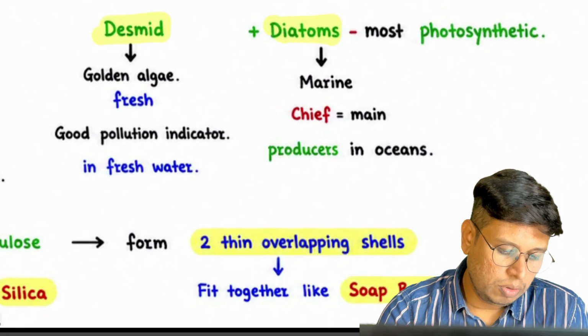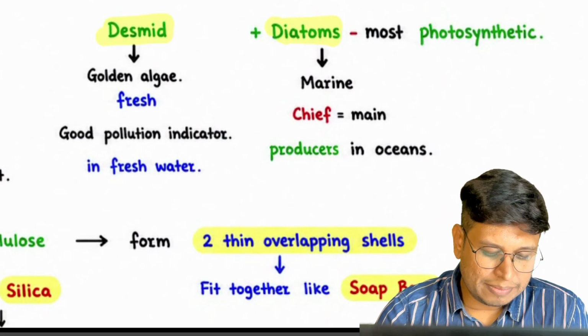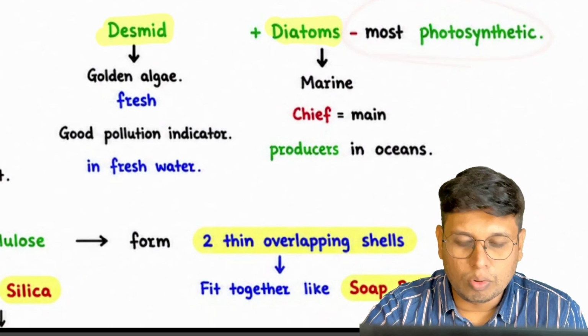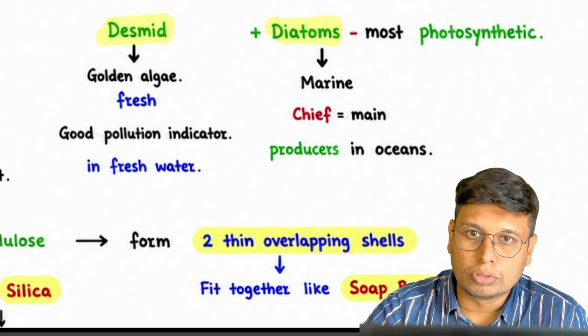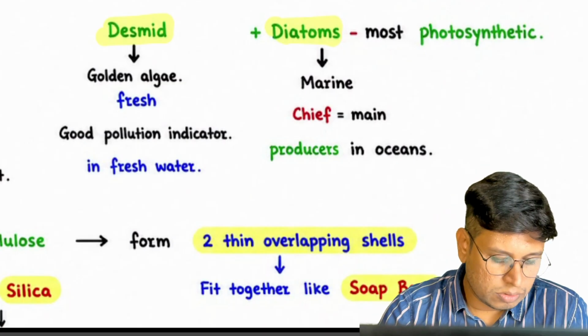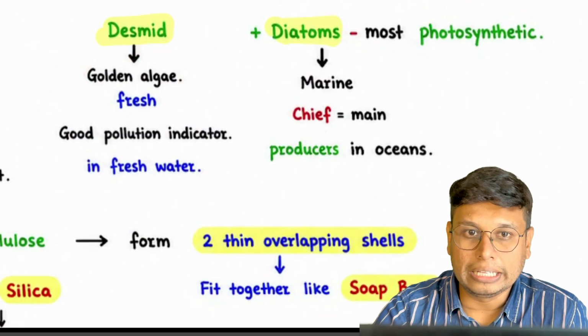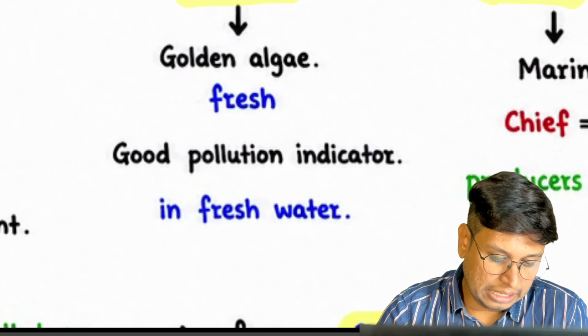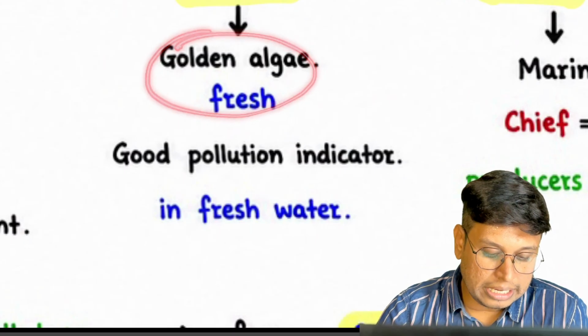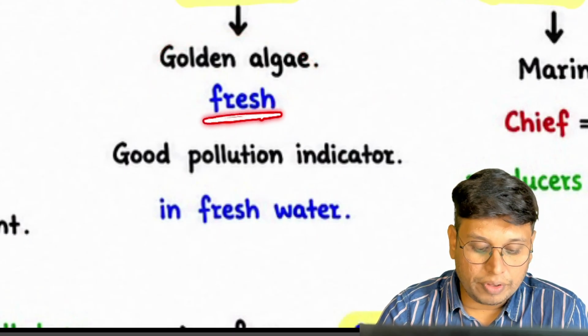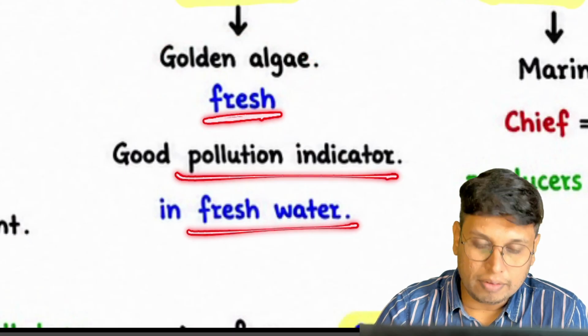Now coming back to the two members, one is desmid and the second one is diatom. Pay attention here. Desmids and diatoms are mostly photosynthetic. They are also called golden algae, and they are very good pollution indicators in fresh water.